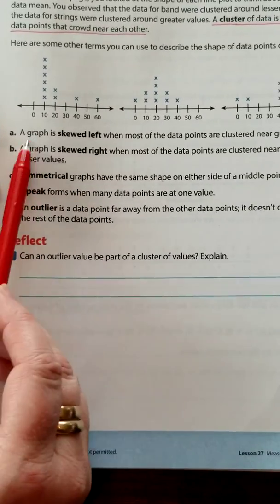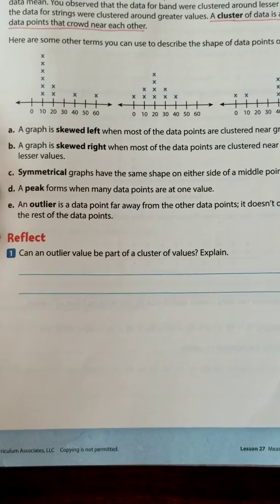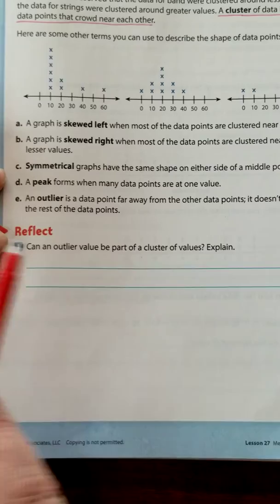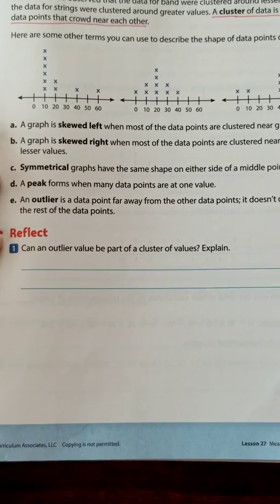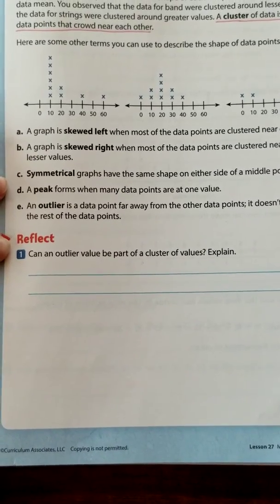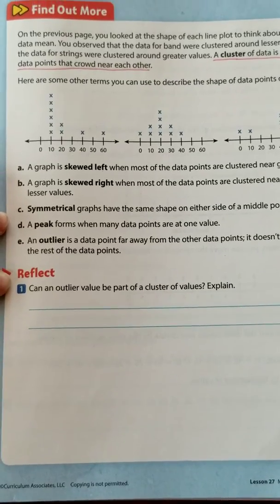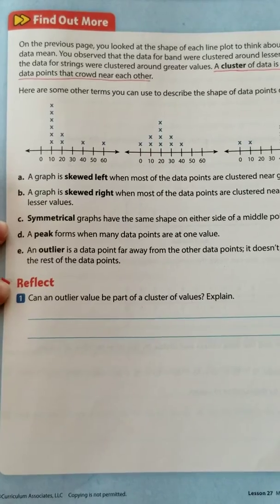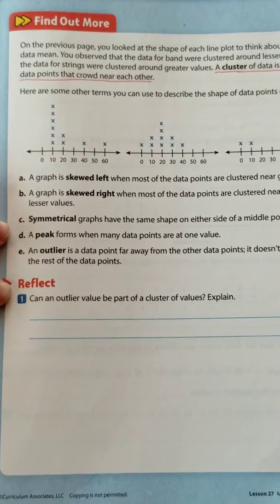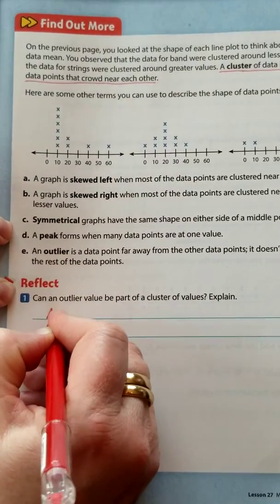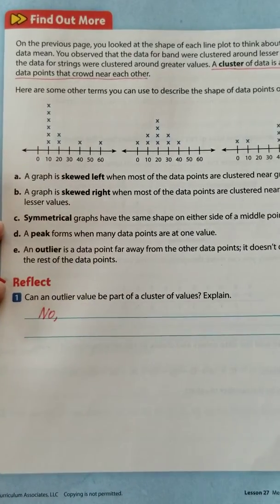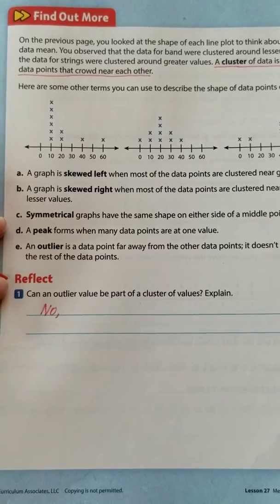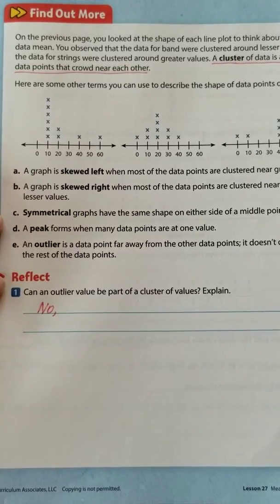So read through those again. Make sure you have a firm and a solid understanding. And then we'll move on to the reflect. Number 1. Can an outlier value be part of a cluster of values? Explain. What do you guys think? Can the outlier be part of the cluster? No. Because by its very definition, an outlier is a point far away from the other points.